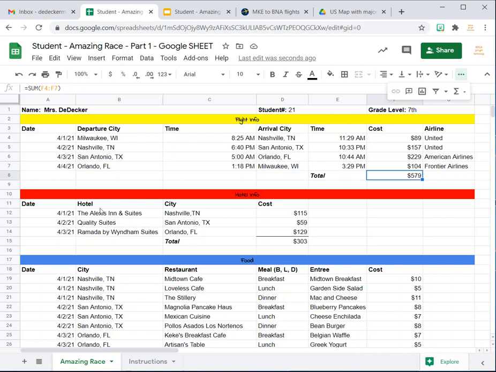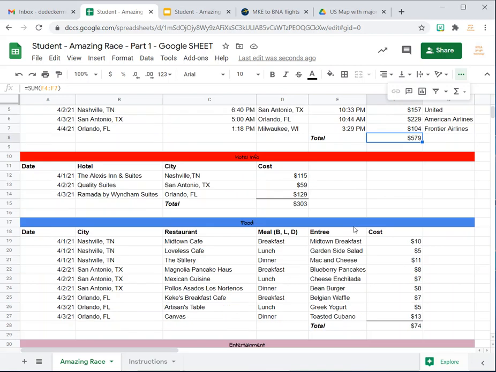And you're going to do the same for all of these remaining categories. You have like hotel info, you'll have food, restaurants. You'll literally be able to pick out whatever restaurants you'd like to go to in each of these cities. They must be in the cities that you are visiting. And you want to pick at least one that's not a food chain. Like, you don't want McDonald's or Culver's. You want something more indicative of the area, just to make it more interesting for yourself.